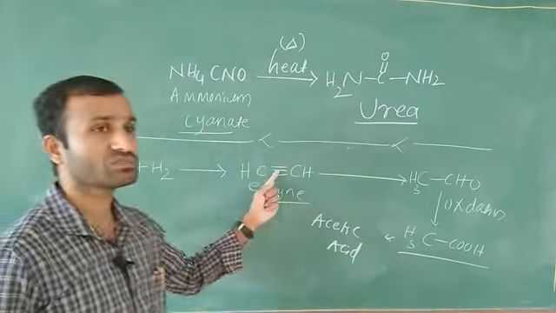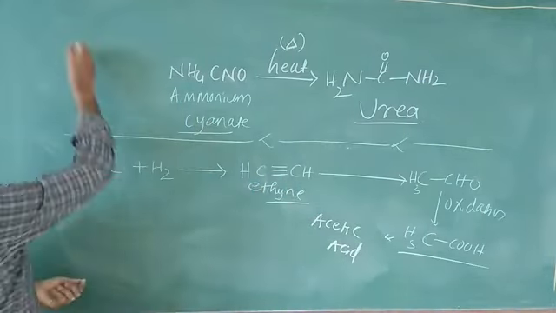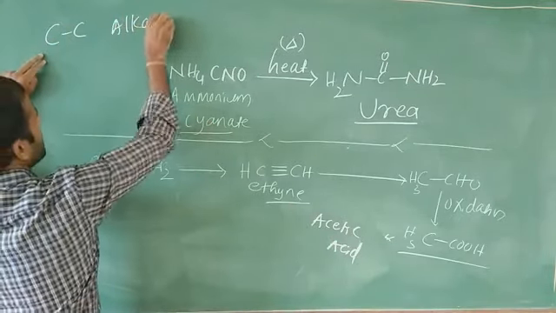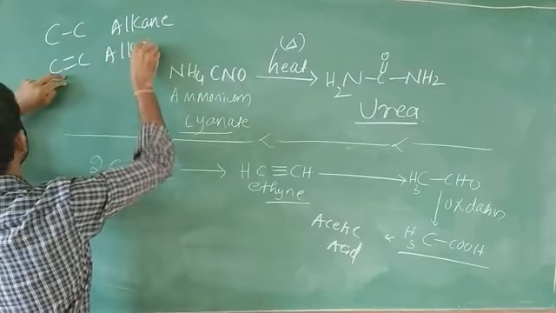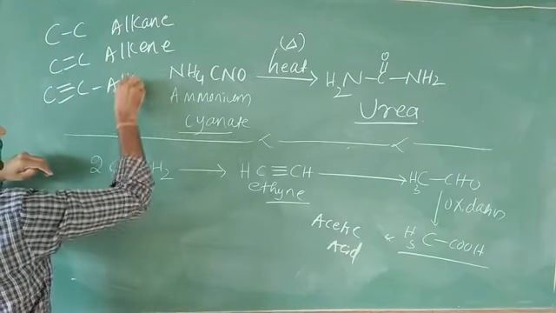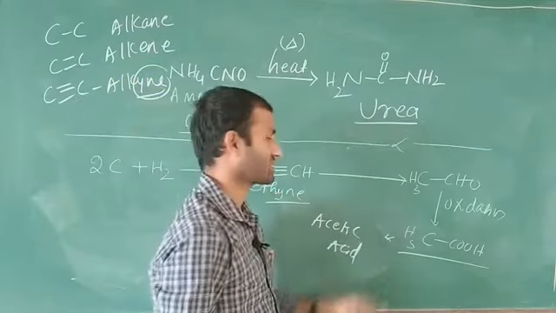Because of the carbon carbon triple bond. A carbon carbon single bond is called alkane, a carbon carbon double bond is called alkene, and a carbon carbon triple bond is called alkyne, with the ending yne. Here also yne, ethyne.